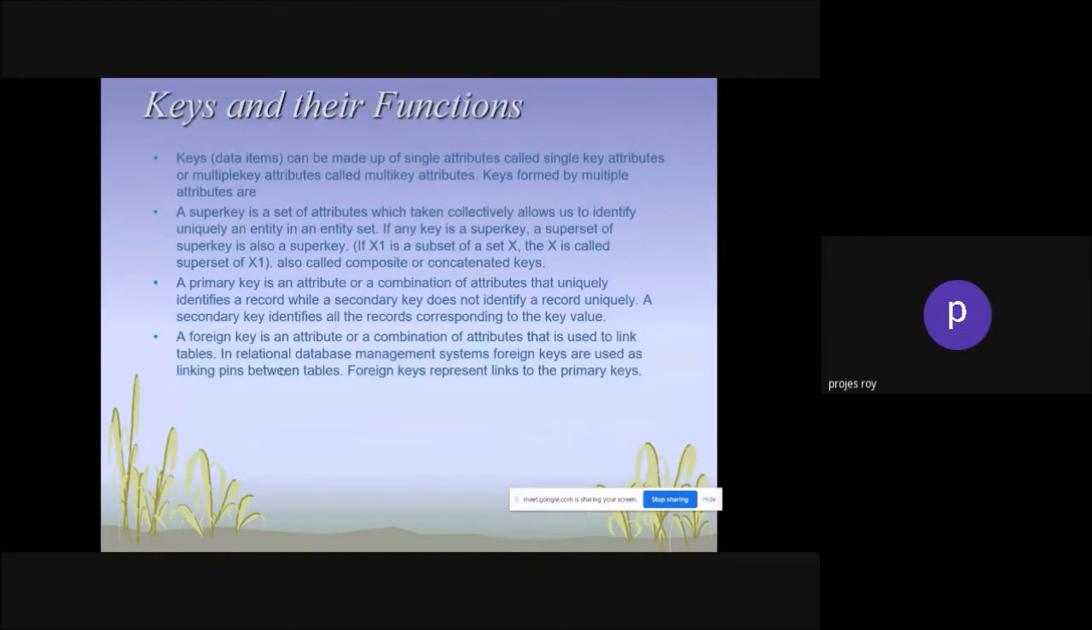Keys and their functions. You can see here there are three different keys. Super key: a set of attributes that, collectively, allows us to identify uniquely an entity in an entity set.